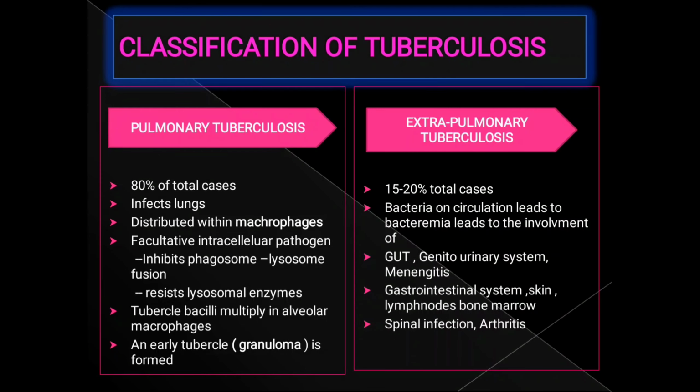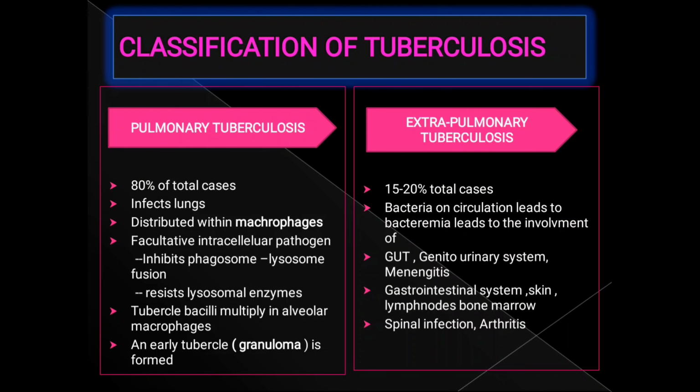Classification of tuberculosis. There are 2 types of classification: pulmonary tuberculosis and extrapulmonary tuberculosis. 80% of total cases are pulmonary tuberculosis. In pulmonary tuberculosis, mycobacterium infects the lungs. In extrapulmonary tuberculosis, bacteria in the circulation lead to bacteremia. Bacteremia is the combination of 2 words: bacteria and emia. Emia means blood, so it indicates bacteria in the blood.